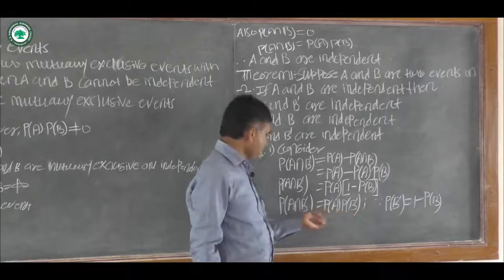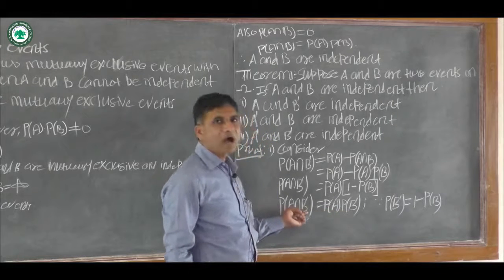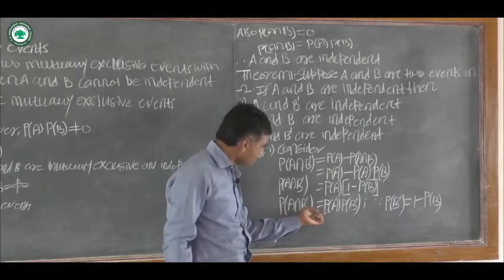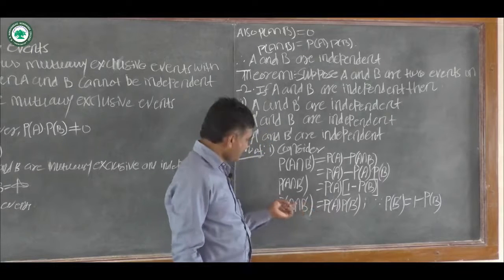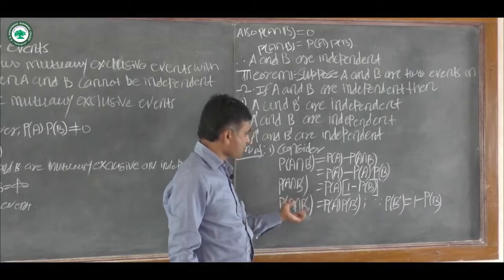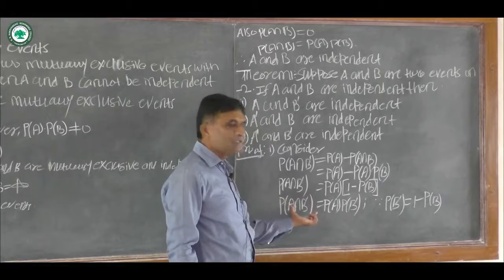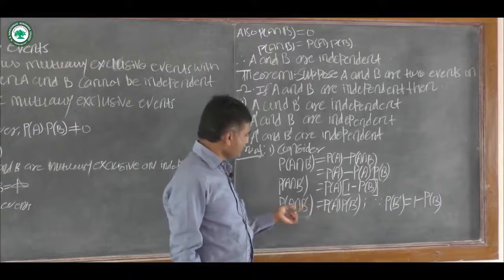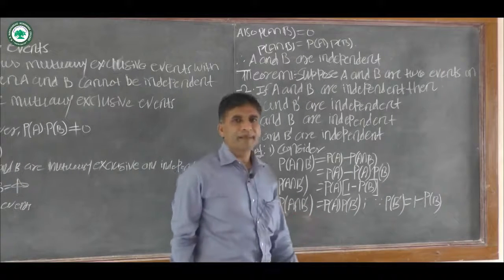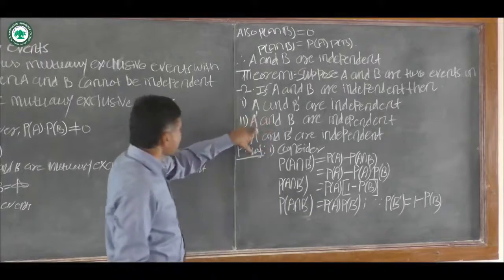Hence A and B dash are independent. This is the condition for independence of two events. The two events are A and B dash, and these two events satisfy the condition of independence of two events. Hence A and B dash are independent. Now second case.